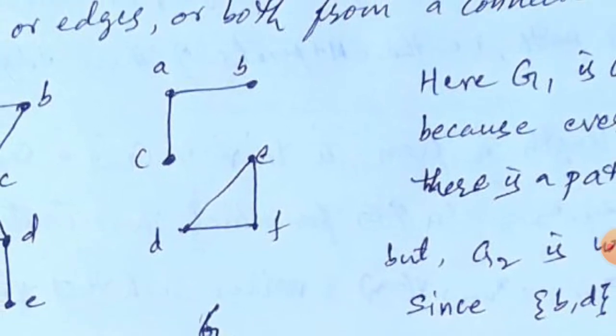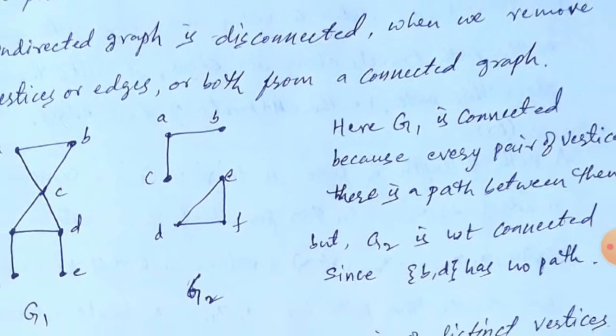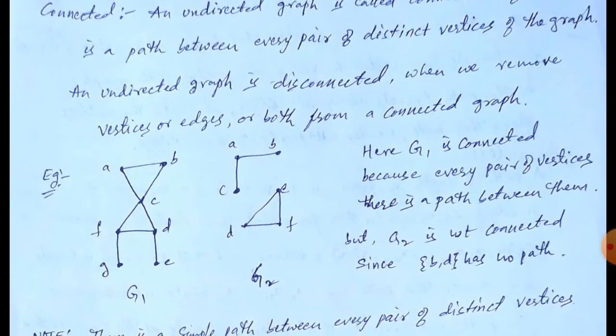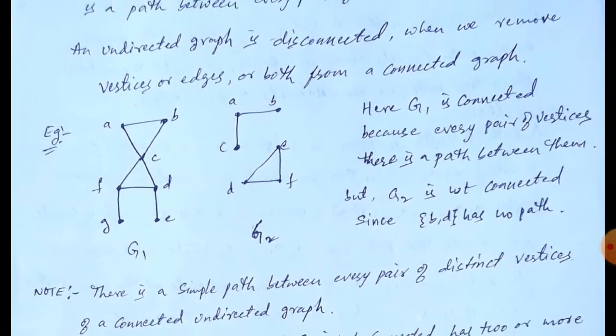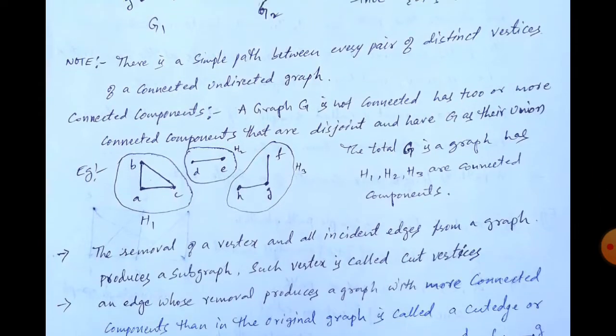No, because B and E are not connected, they do not have a path. So that's why this graph is not connected. You can take B and D also, B and D have no path. So that's why G2 is not a connected graph.